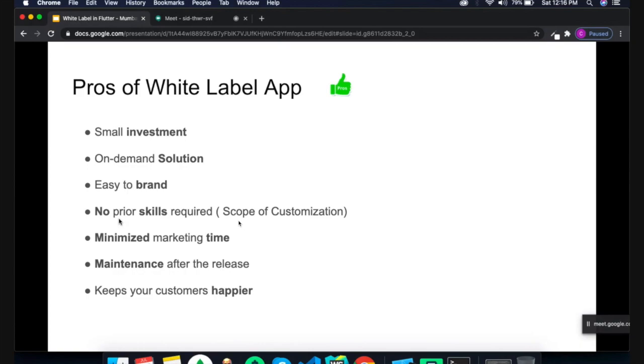As a developer, you can create a white label application and resell it on a marketplace, then provide more features and maintain it. Suppose in the first version you provided push notification and payment gateway features; afterwards you can continuously work on your white label application and release other features. So it's a maintaining and releasing process.